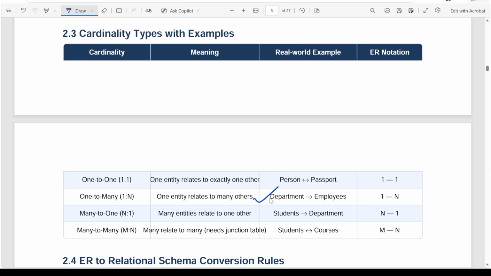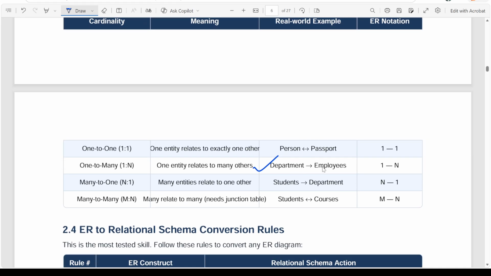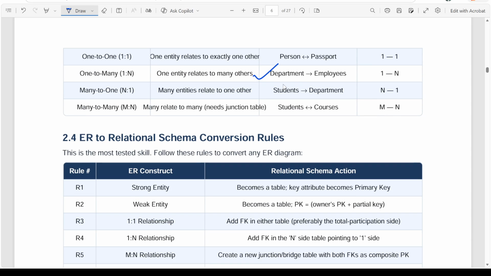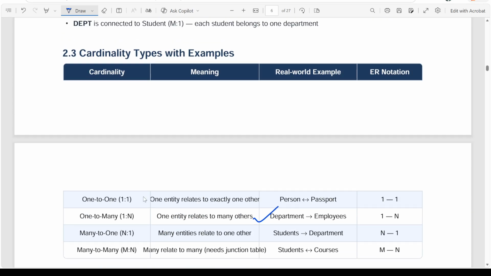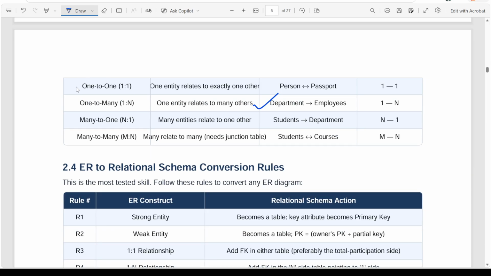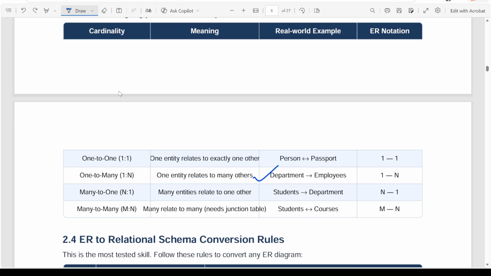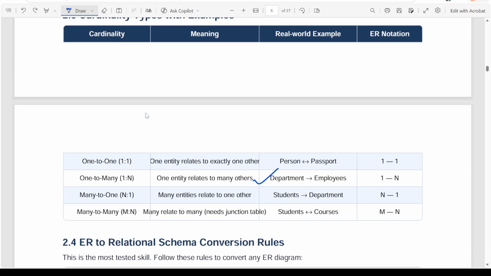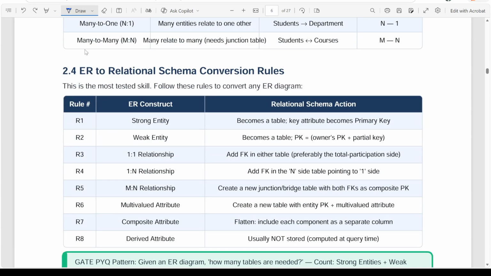Like department to employee, one department can have many employees, but one employee can belong to only one department, right? The same employee cannot belong to multiple departments, like that. Okay, all these things are called cardinality. We have already seen this in sets also, that is the same cardinality concept, but it applies to our tables and entities.